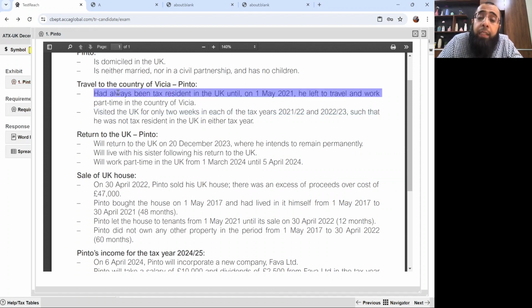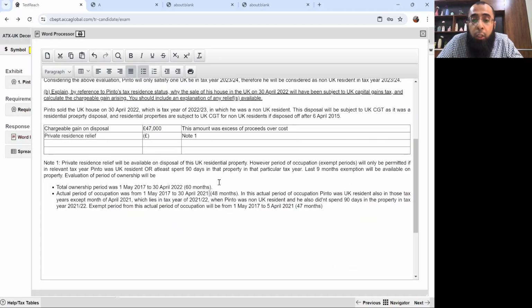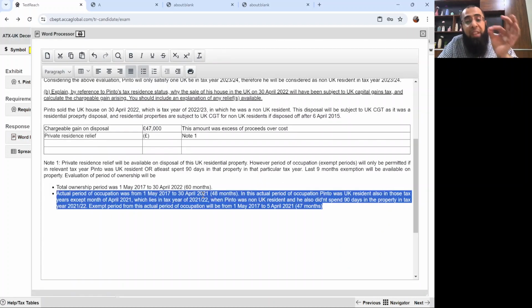Before that, he had always been resident in UK. So only that month of April, which lies in tax year 21-22, Pinto was non-UK resident. And he also didn't spend 90 days in that property in the tax year 21-22. So the exempt period from this actual period of occupation will be from 1st May to 5th April. Just exclude the remaining month of April 21 because that lies in a different tax year.